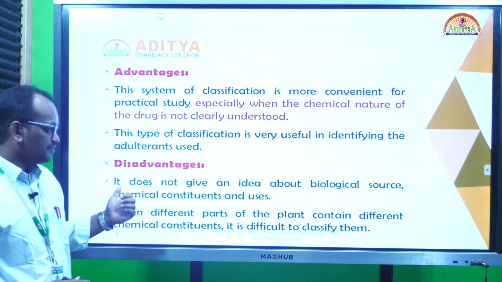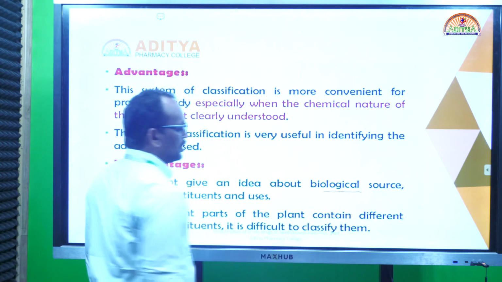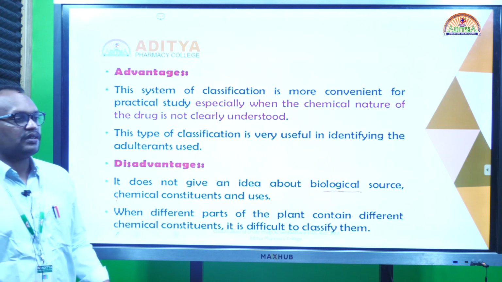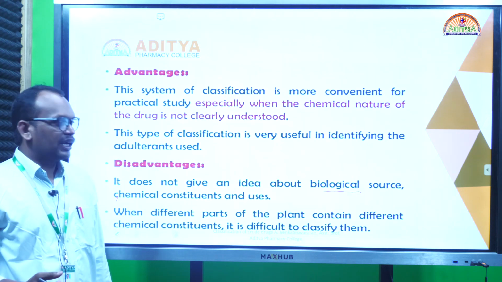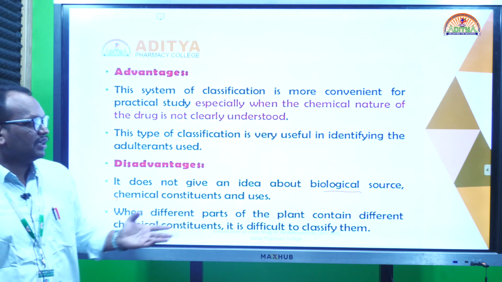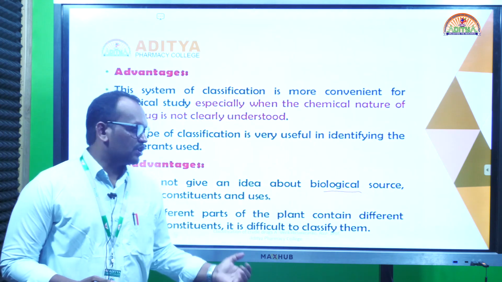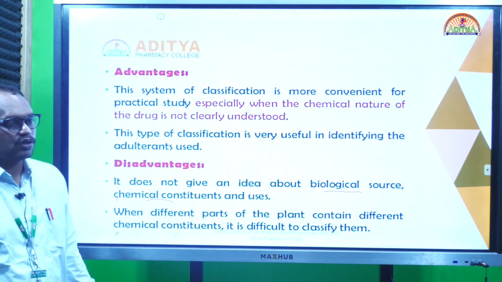And the disadvantage: this morphological classification doesn't give any idea about which source the drug comes from. In the previous one, the alphabetical order, for example acacia, at least we know the plant name, but here the morphological classification won't give the biological source of the plant, and also it won't give any idea about the chemical constituents.